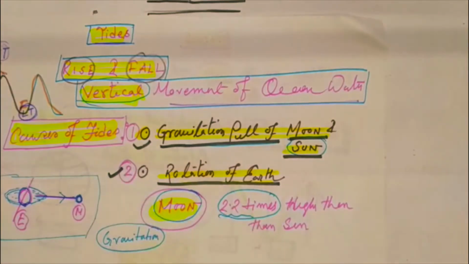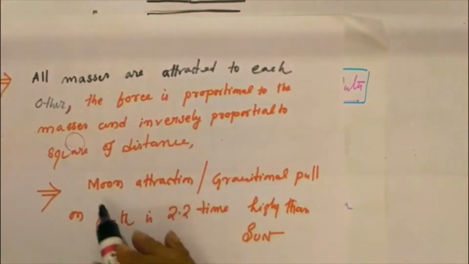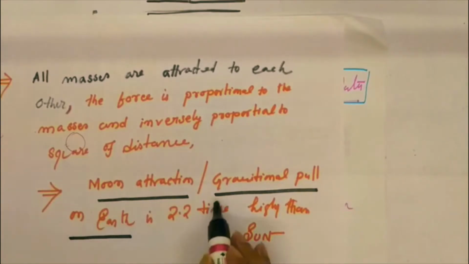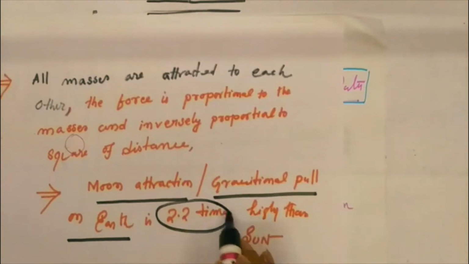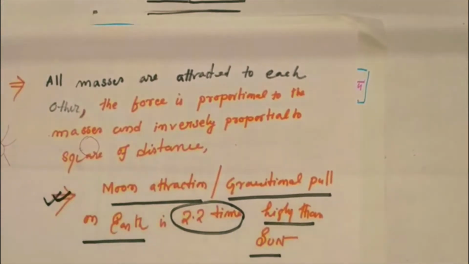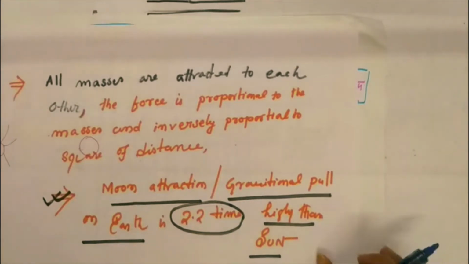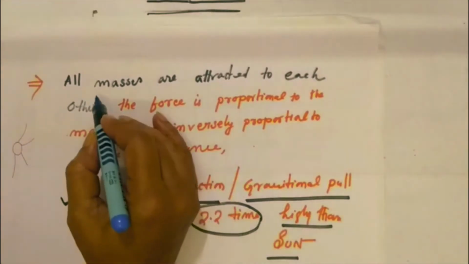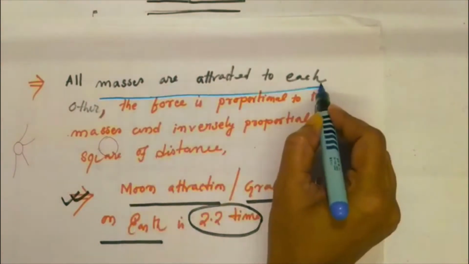But we are all familiar that the gravitational pull of the moon and sun is not equal. Rather, the attraction of the moon, or the gravitational pull of the moon on the earth, is 2.2 times higher than the sun's. This plays a very dominant role in the tides, because due to the rules of gravity, all masses attract each other.